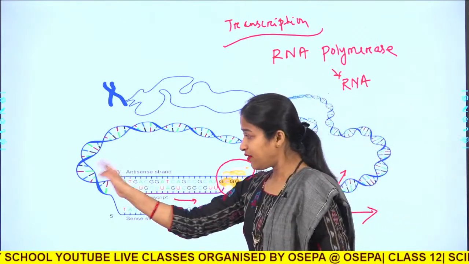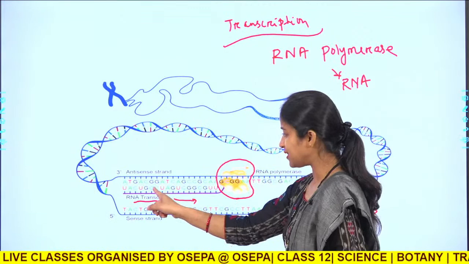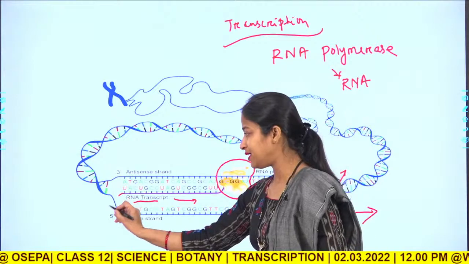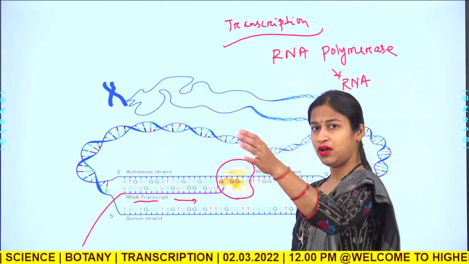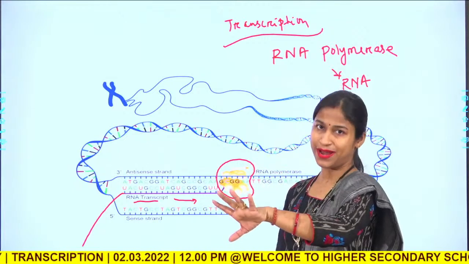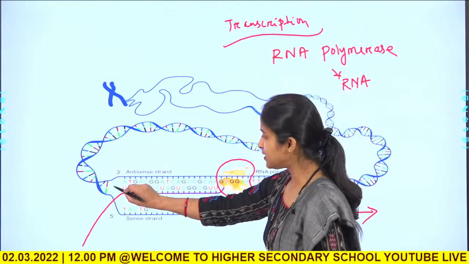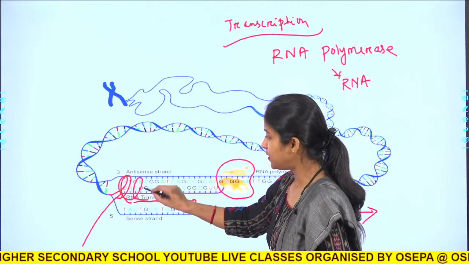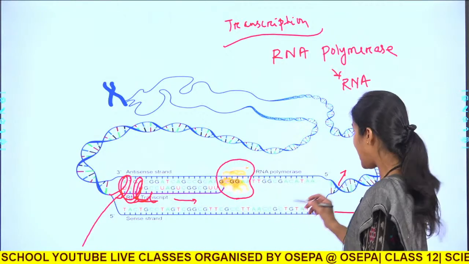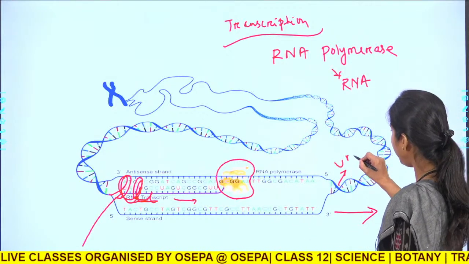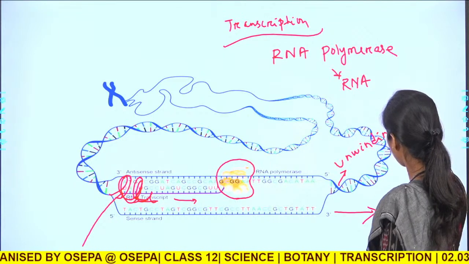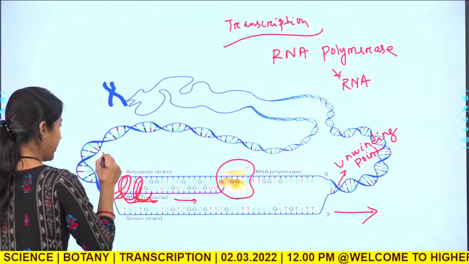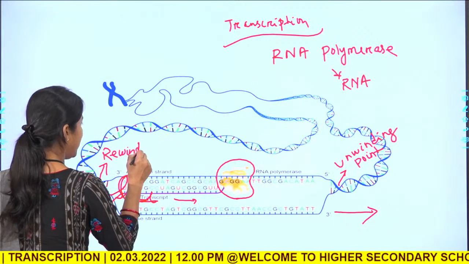But in the reverse direction, as the RNA is transcribed, it will come out of the RNA polymerase environment like this, and it will be extended into the cytoplasm or into the nucleoplasmic pool, and towards this direction your DNA again will be wrapped as a double stranded molecule. So there is an unwinding point, and there is a rewinding point.